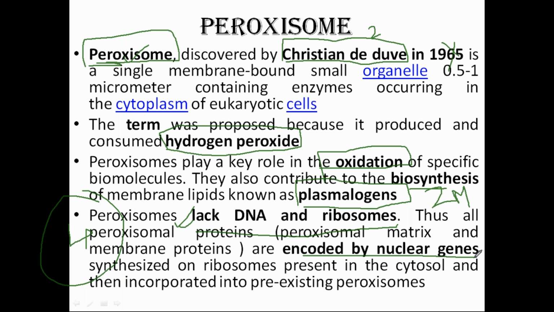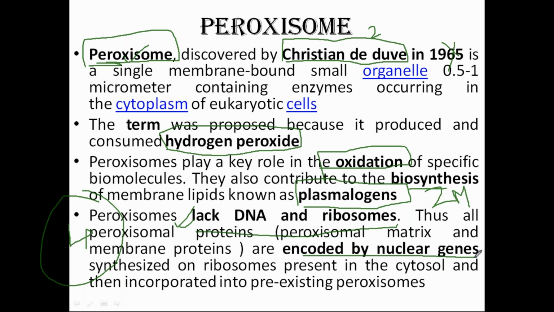All the proteins. If you see your cell, there is a small membrane bound organelle called a peroxisome, and in the cytosol there are ribosomes. These ribosomes make the proteins and send them to the peroxisome.